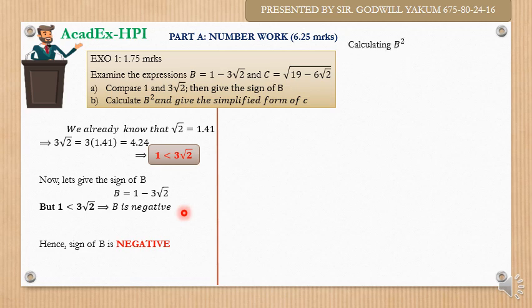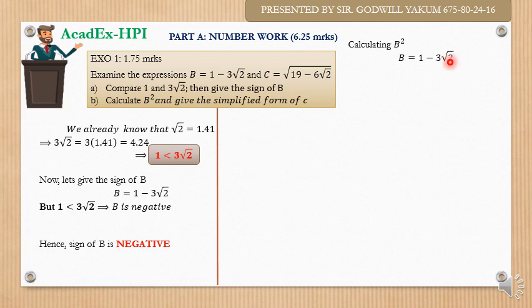We now move to the B part. B says calculate b squared and give the simplified form of c. Now let's calculate b squared. We have that b is equal to 1 minus 3 root 2, as given to us in the question. So we have to square it. But how do we square b? Remember, we are not using a calculator.